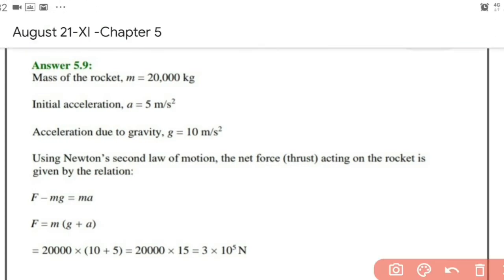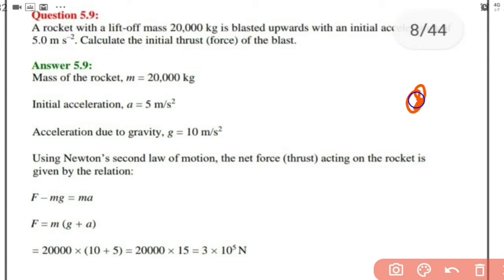The weight is acting in the downward direction, and there is a reaction force from the gases burned. We have already discussed the case of rocket propulsion. The fuel is burned inside the rocket, and the gases are ejected outwards, and the force is exerted on the gases by the rocket. In reaction to it, the gases exert a force on the rocket. That's how it gets an upthrust. So that force is acting in the upward direction.